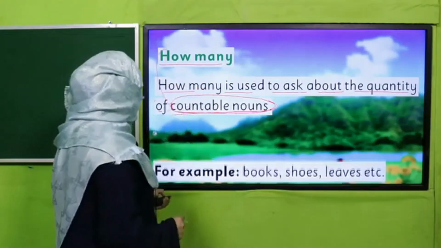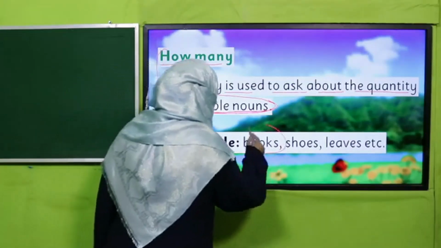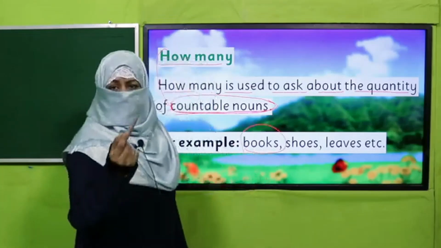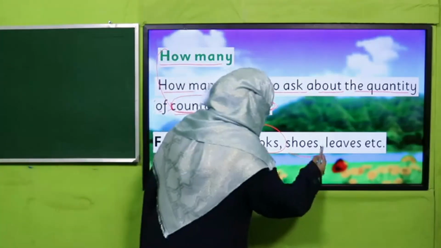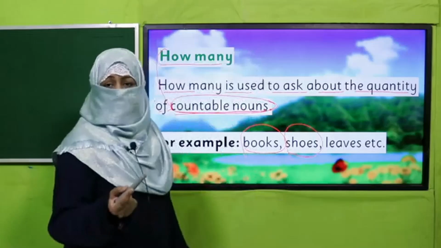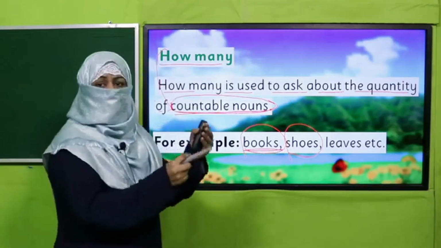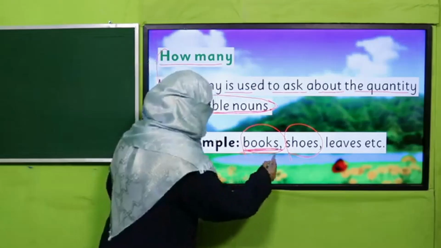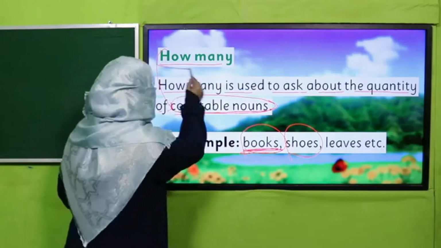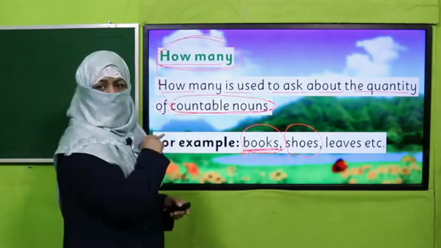Okay? Like books. How many books are there in your bag? Shoes. How many pairs of shoes do you have? Right, now I know I can count books: 1, 2, 3. So, countable nouns are being inquired about by using how many. Right?